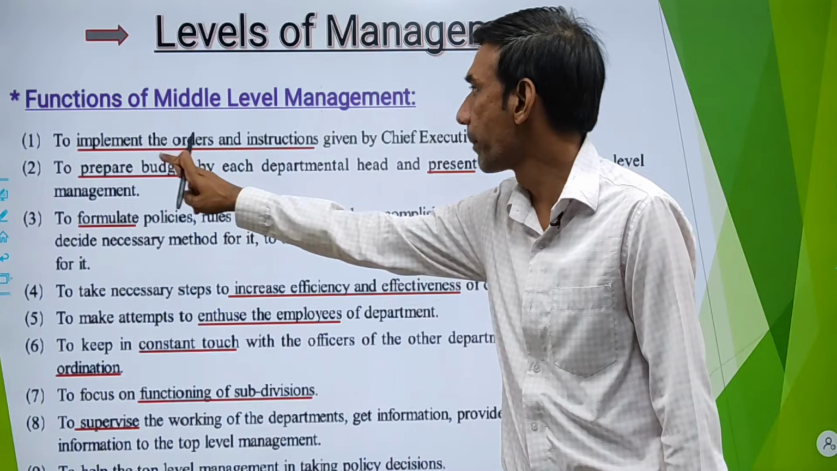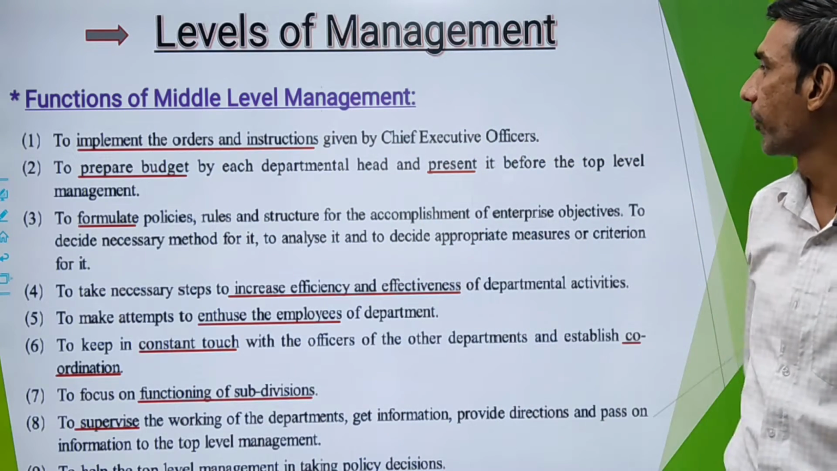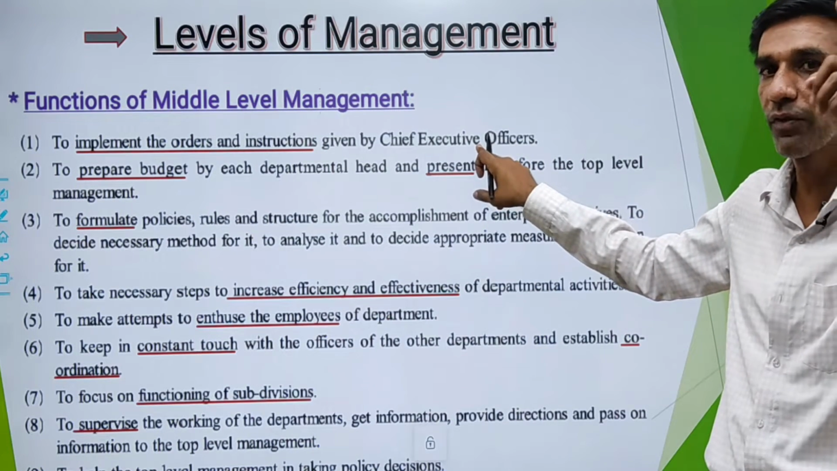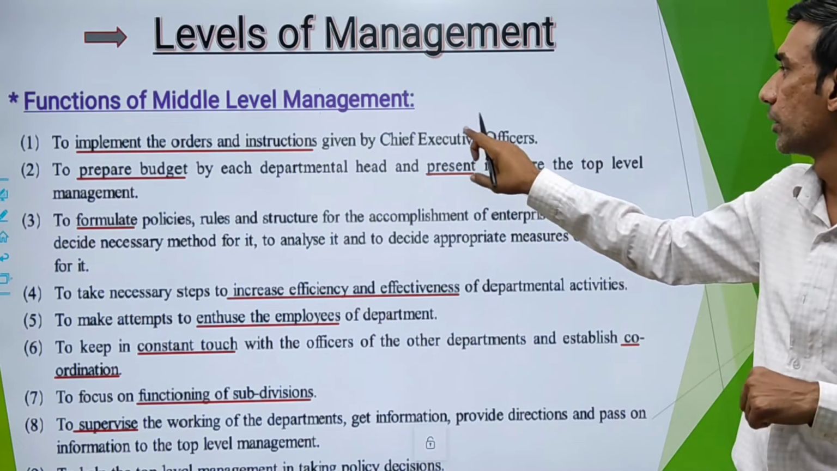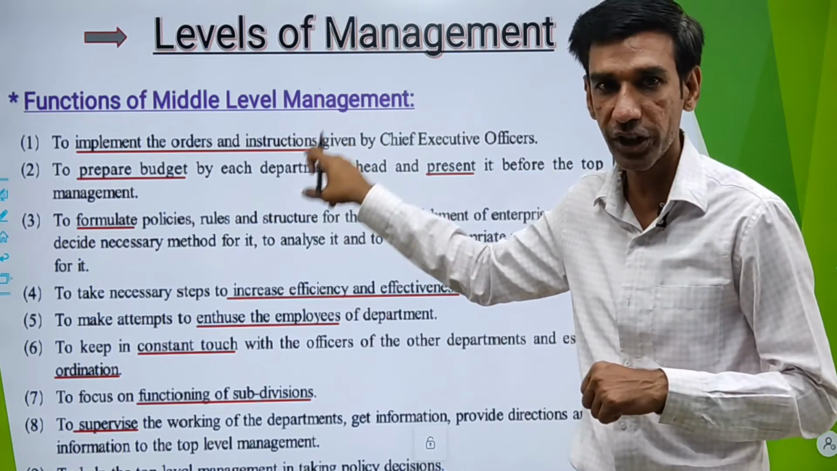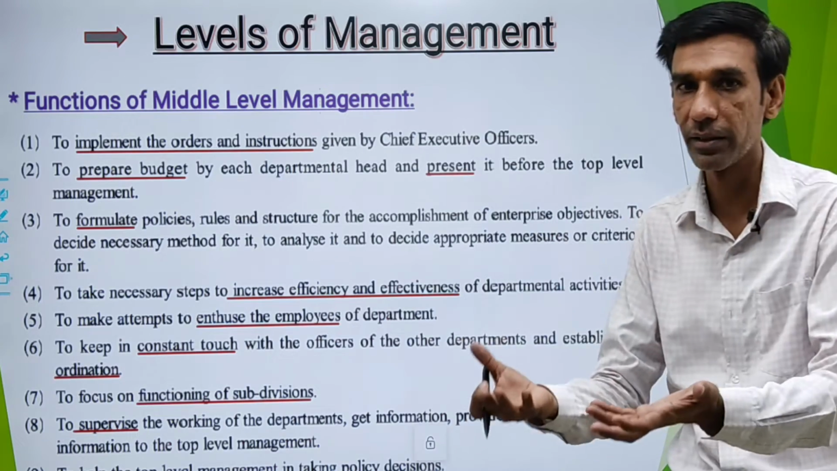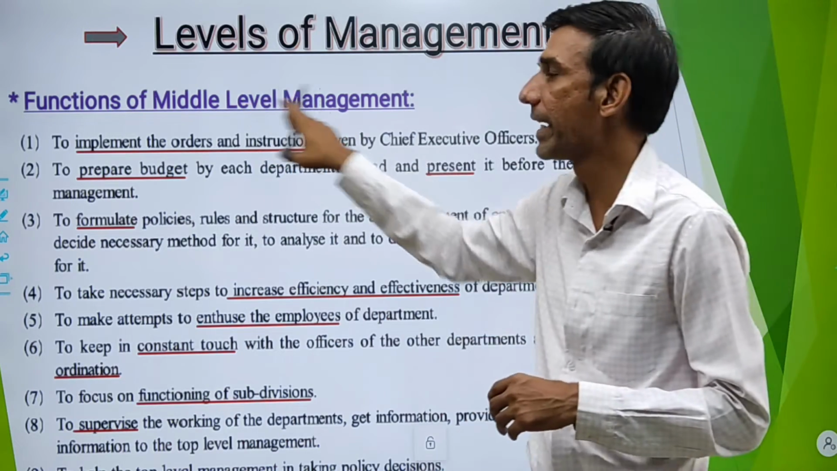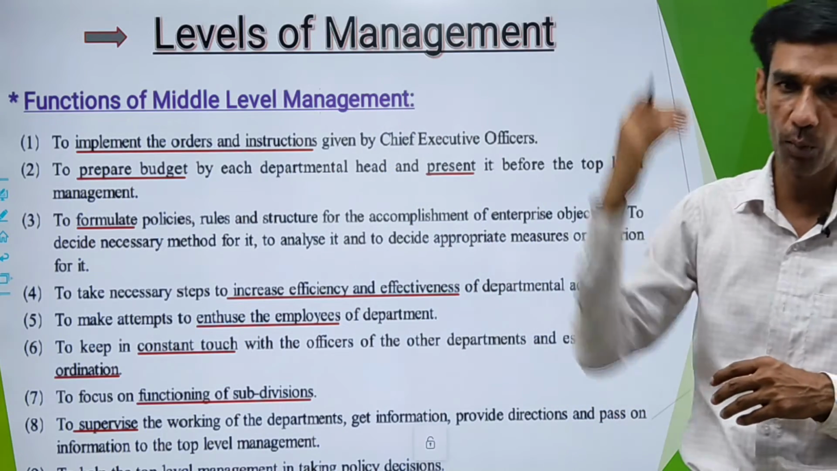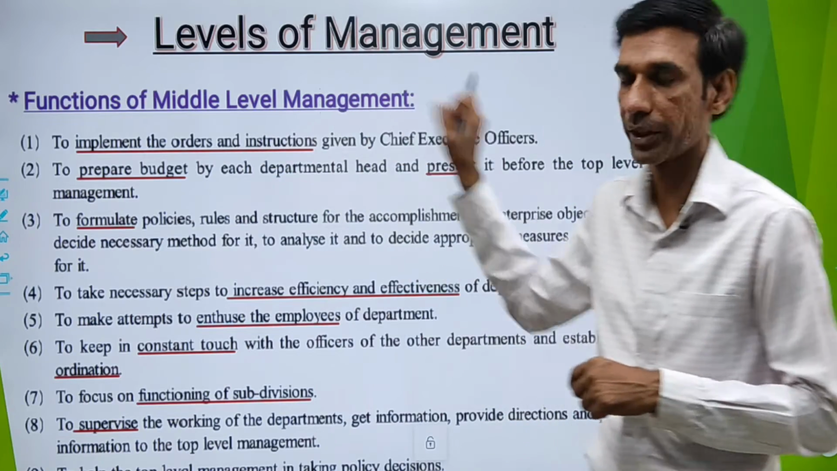First is to implement the orders and instructions given by Chief Executive Officer. Now Chief Executive Officer was a part of top level management. So top level management will give some orders, some instructions. These orders and instructions are to be implemented by whom? By your middle level management. Whatever orders and instructions you receive from top level will be implemented by middle level management.